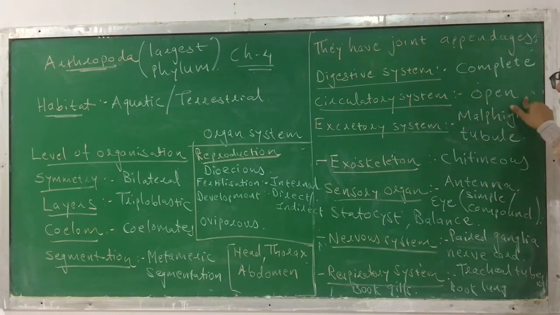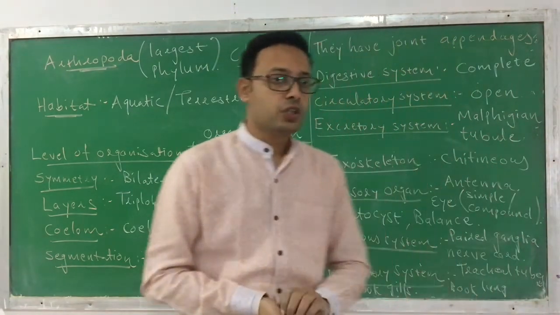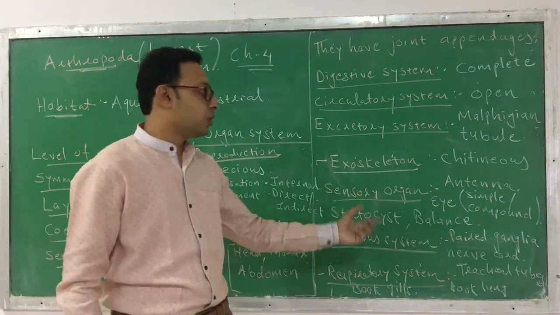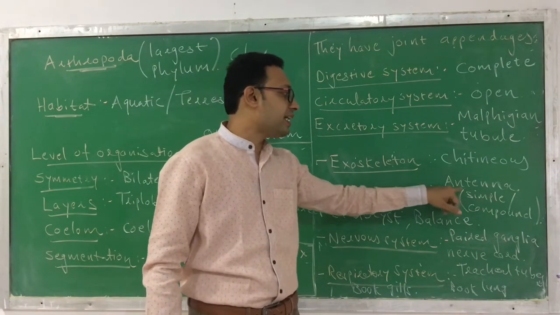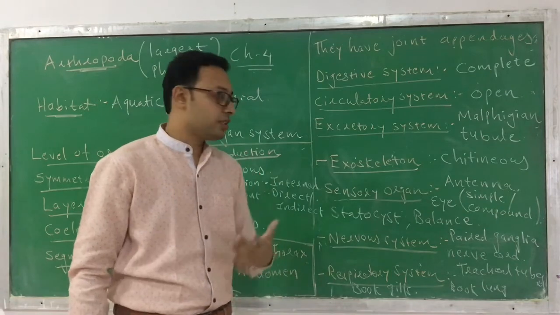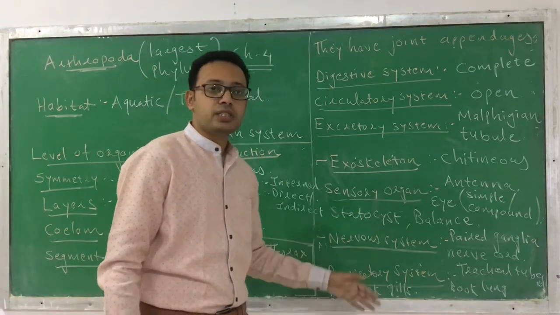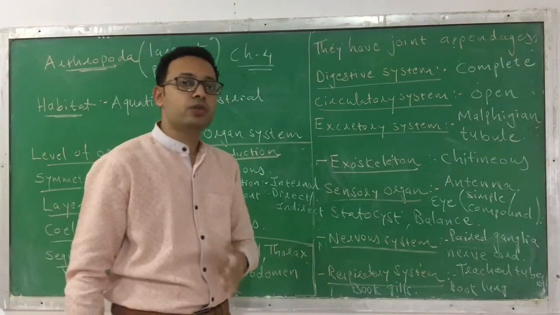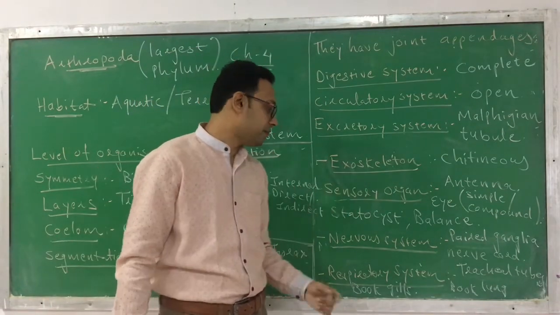The circulatory system is open. For excretion, they have Malpighian tubules as excretory organs. They also have sensory organs: antenna, eye, statocyst, balancer organs. The nervous system consists of paired ganglia connected with a ventral nerve cord, present on the ventral side.